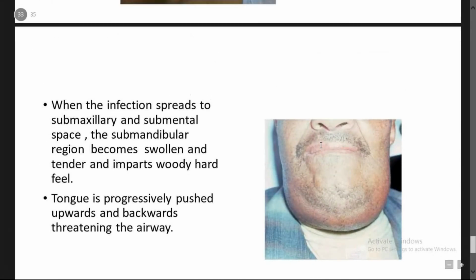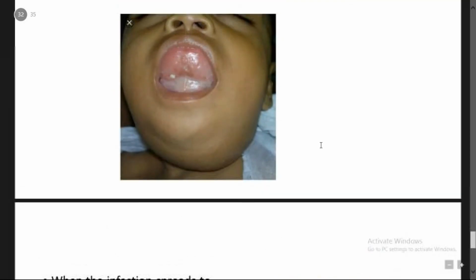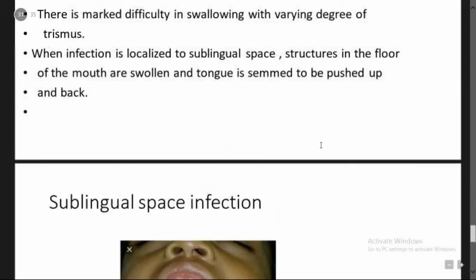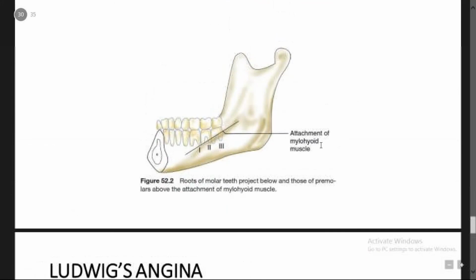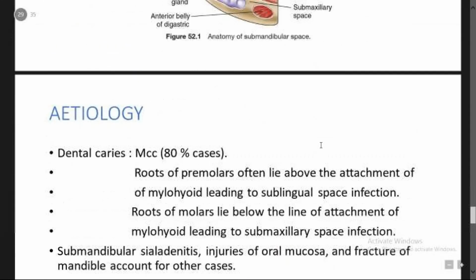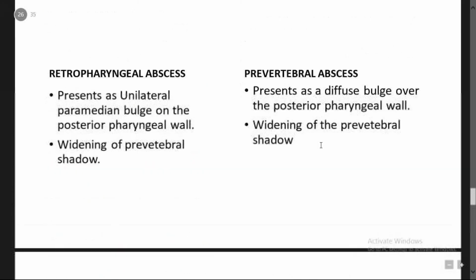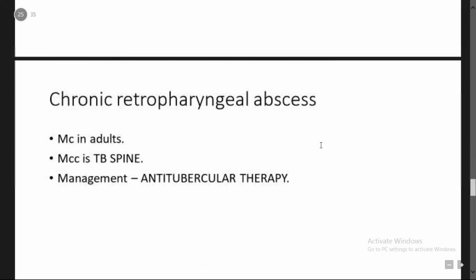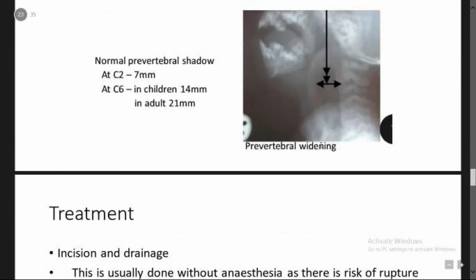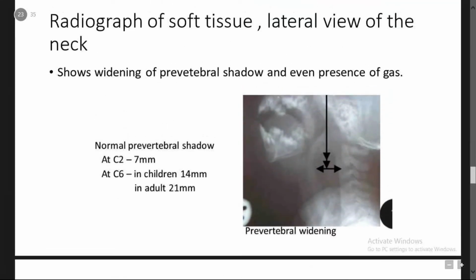These are the pictures you have to remember. And also remember the picture of retropharyngeal abscess, because you may get it from a practical point of view. This is prevertebral space widening. You should keep in mind this point.